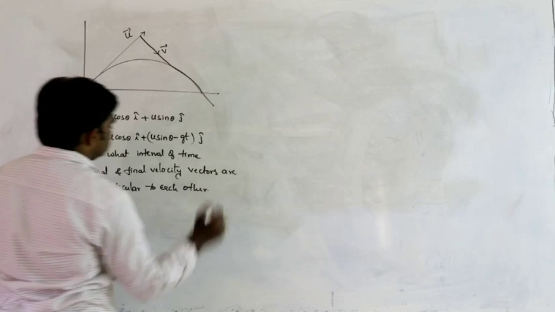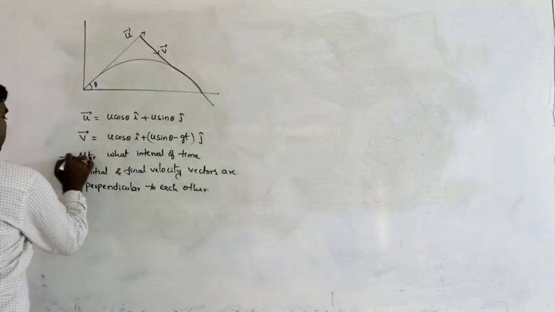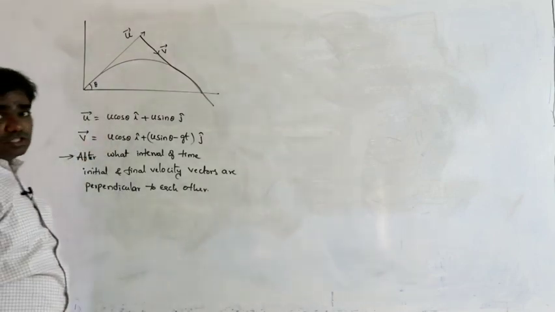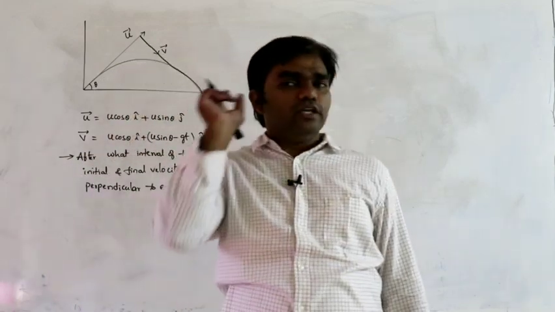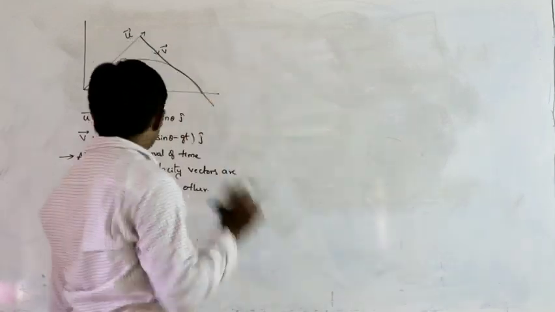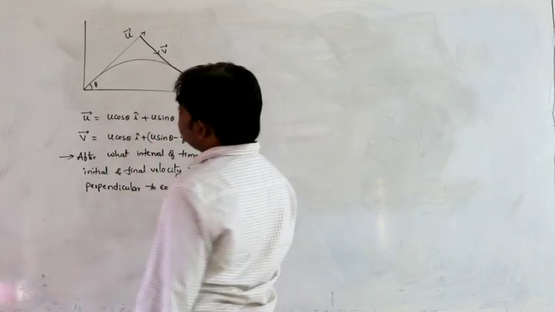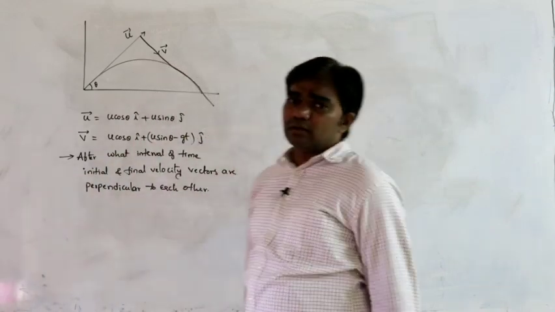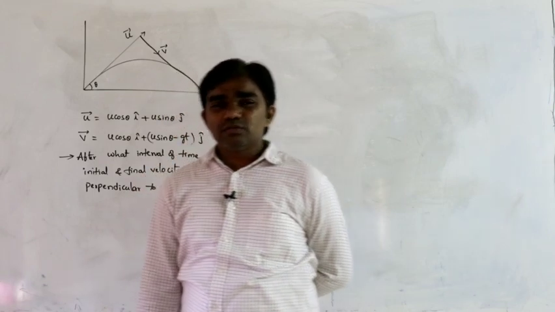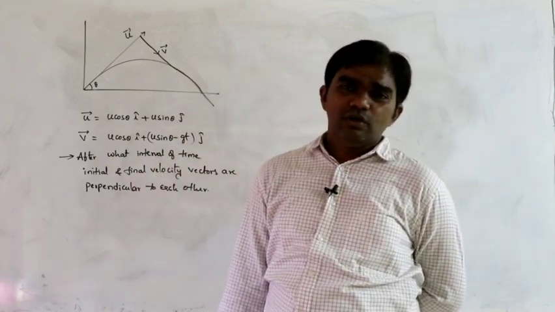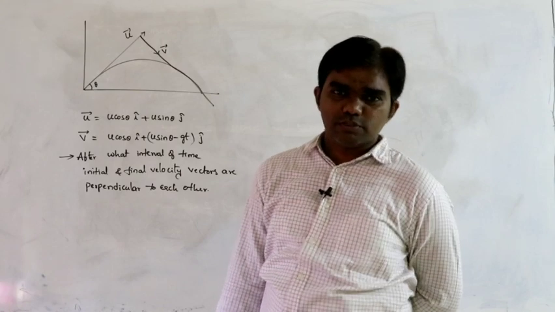If two vectors are perpendicular to each other, what happens? What quantity becomes 0? The product of those two vectors must be 0.